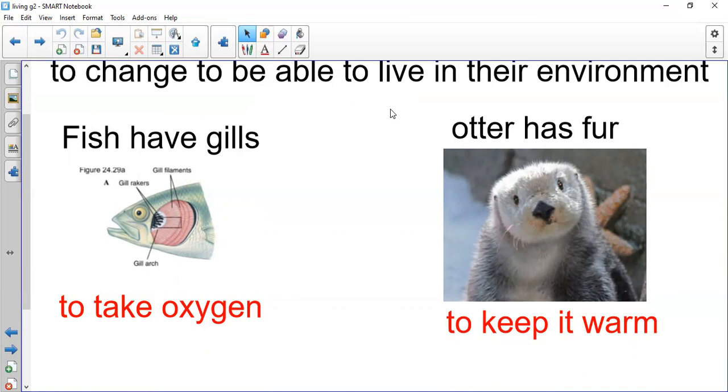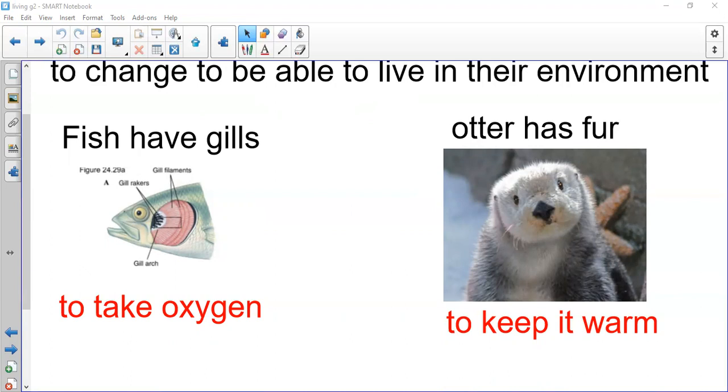Today we will start with a new lesson. It's called How Do Living Things Survive in Their Environments? We have different environments around us, and we have different animals and different plants that live in the environment. So let's see how the animals survive in their habitats or their environments.